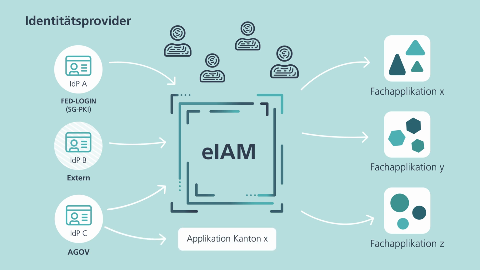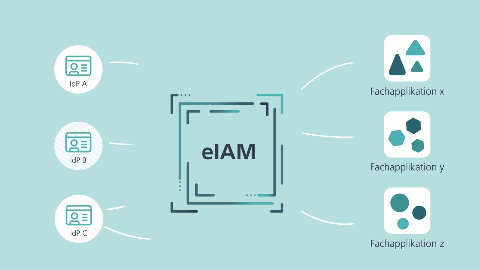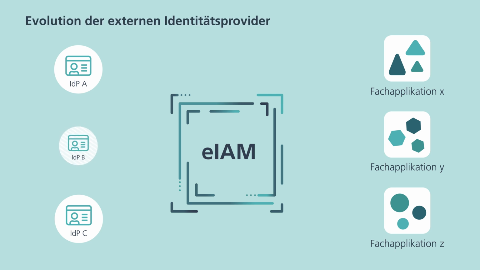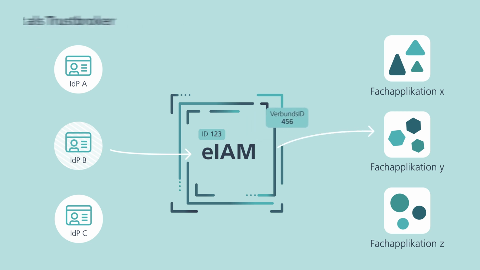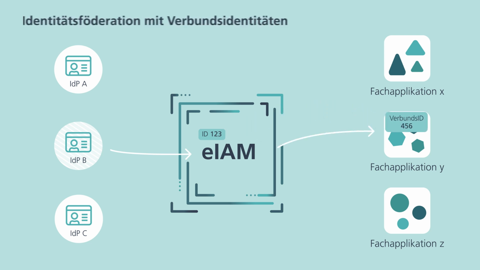Cantonal applications or intermediary IAM systems of the cantons are connected directly to ARGOV. Federal applications are not. When the external IDP universe evolves, EIAM fully solves this evolution challenge for the connected specialist applications, acts as trust broker, and keeps the IDP universe transparent. Even the technical identifiers come directly from EIAM and thus remain constant. These are referred to as federated identities.